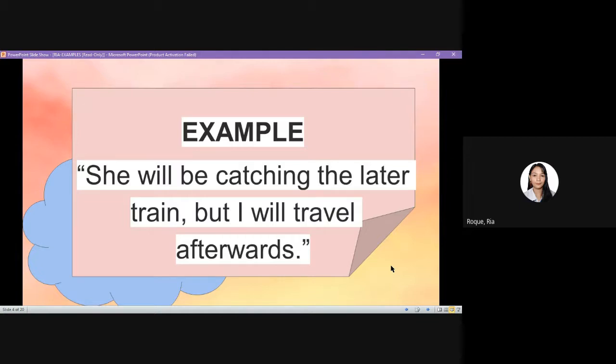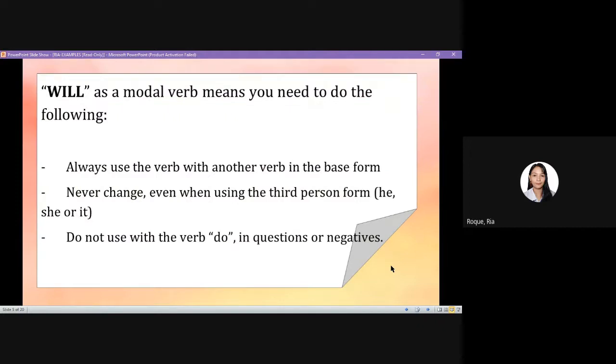So, just like other modal verbs such as can and may, using will as a modal verb means you need to do the following. Renz, will you please read the three? Yes, ma'am. Always use the verb with another verb in the base form. Never change will even when using the third person form: he, she, or it. Do not use will with the verb do in questions or negatives.